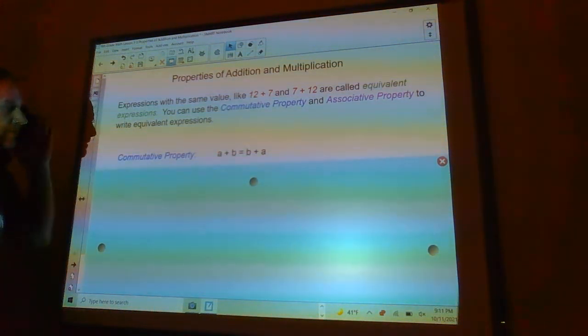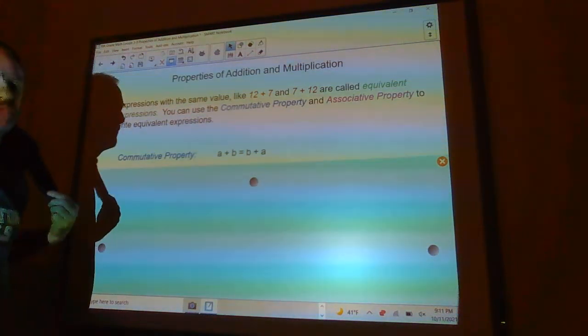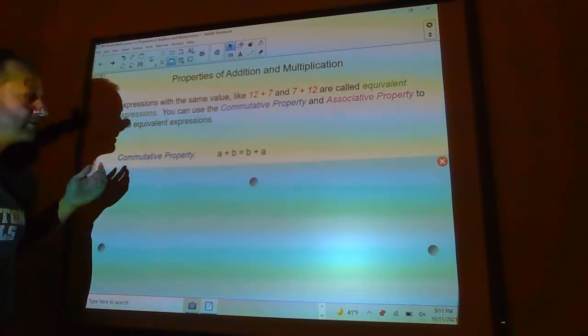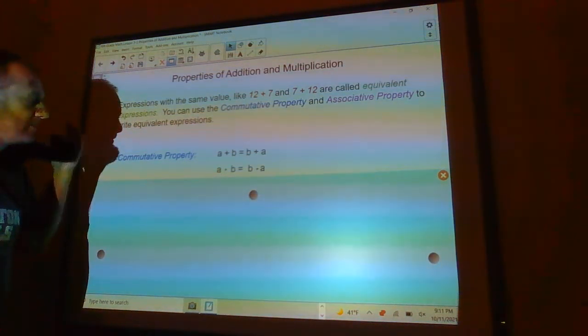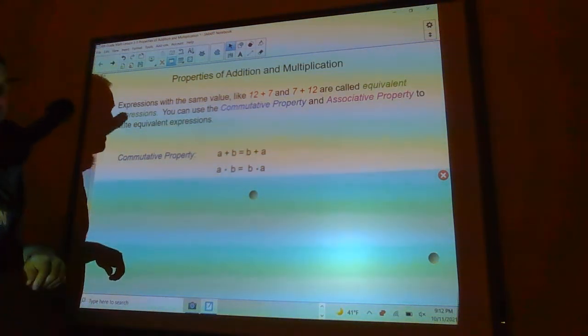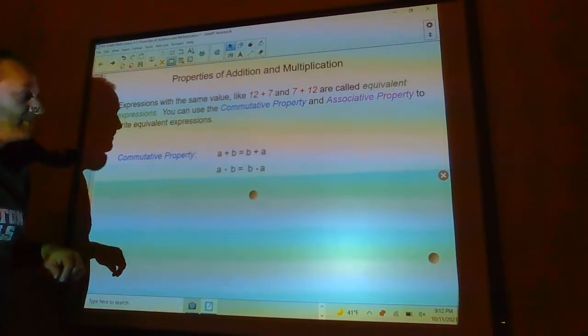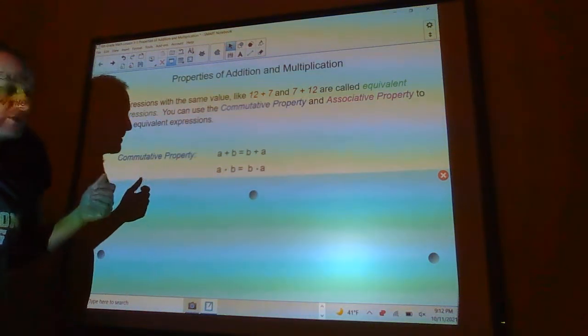So remember, the commutative property says that a plus b is equal to b plus a. So 3 plus 2 is the same as 2 plus 3. Okay, and then also you can do it with multiplication. A times b equals b times a. So just like 3 times 2 is 6, 2 times 3 is 6. So it works out.